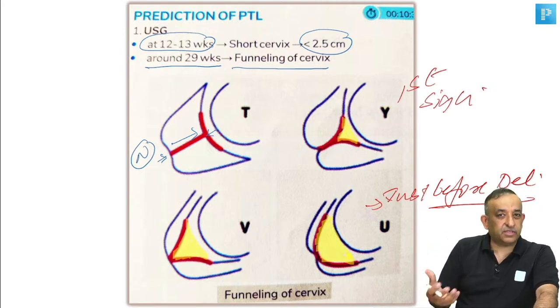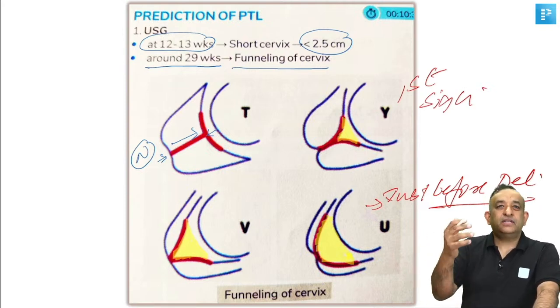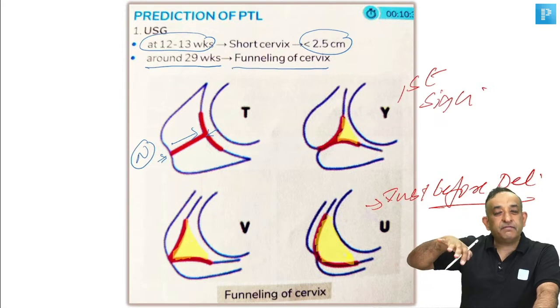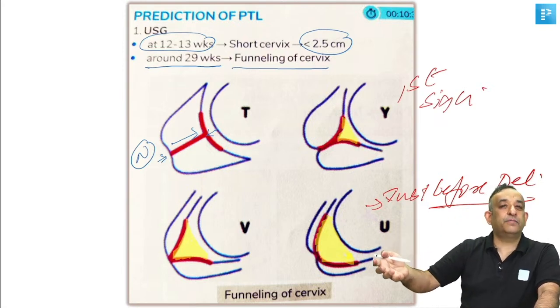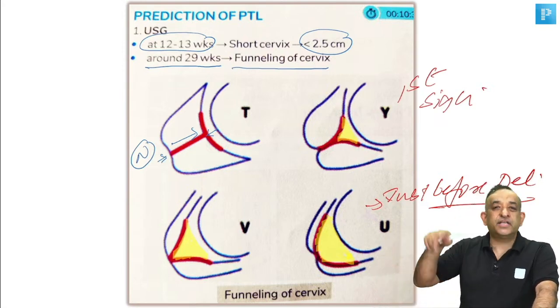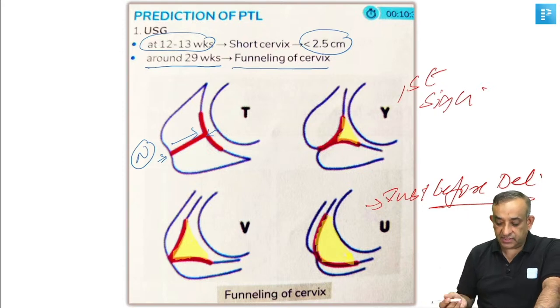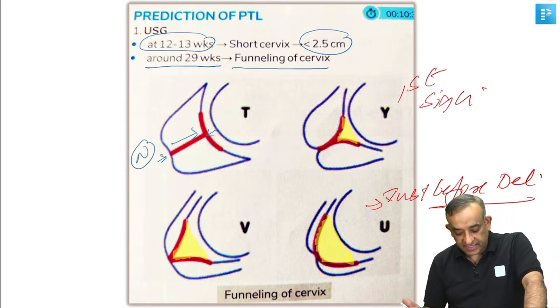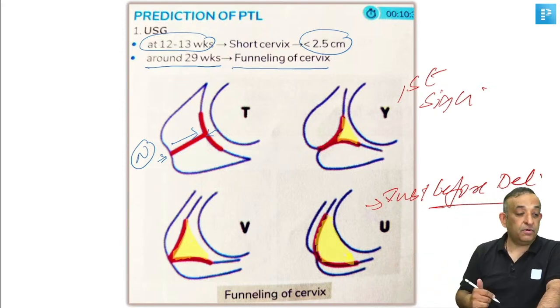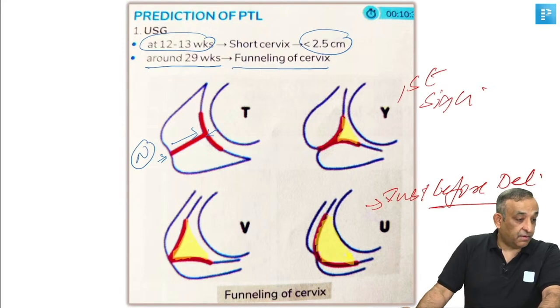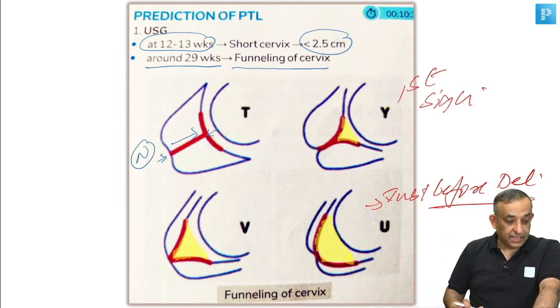So they'll ask you this question. This has actually come in your exam: what is the type of funneling which you see just before the patient is about to deliver? A U-shaped funneling of the cervix. Okay, so normal is T, Y is the earliest, V is the next, and U-shaped funneling is just before expulsion of the fetus. All right, guys.